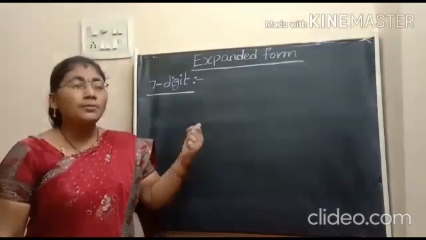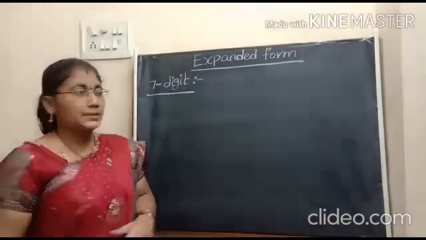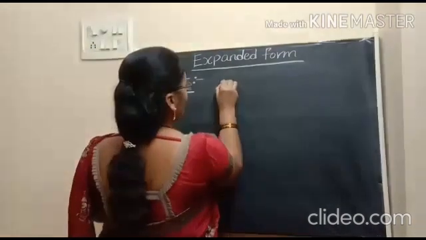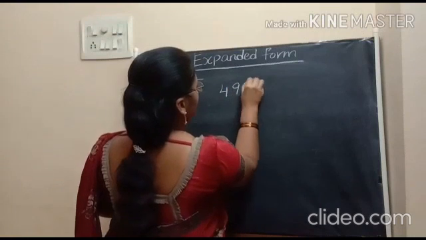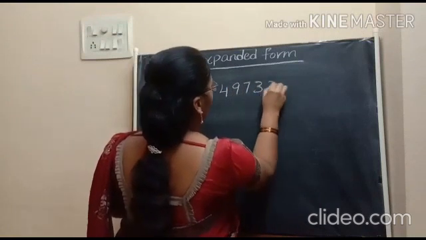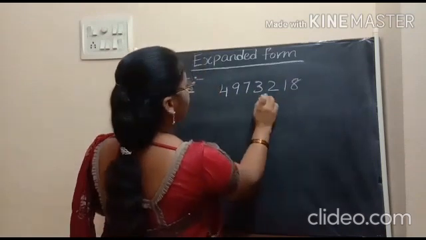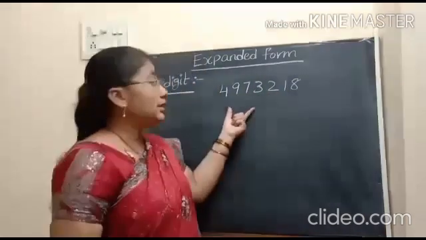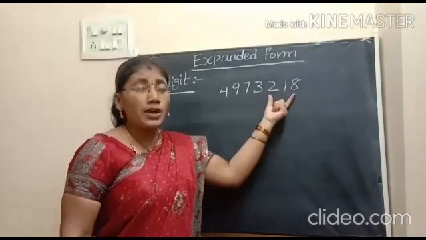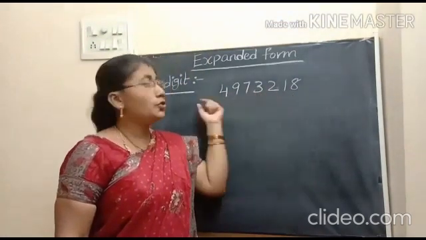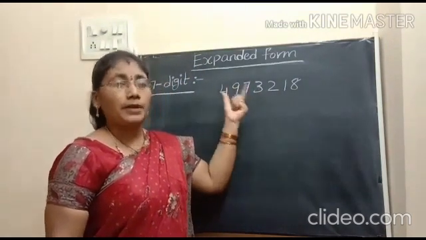Now, I am taking an example on a 7-digit number, that is 49,73,218. So, to represent these digits, we need 7 places.